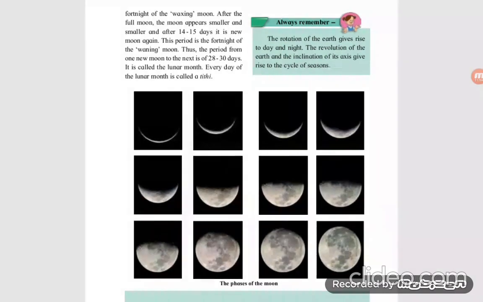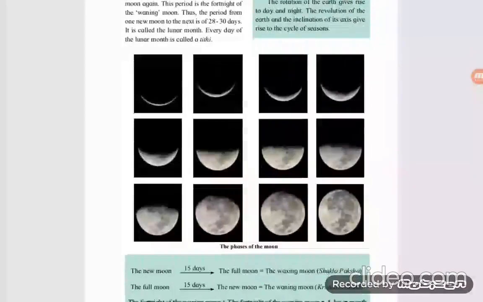मतलब हमारी पृथ्वी के घूमने से, अपने खुद के आजू बाजू घूमने से दिन और रात होते हैं. पृथ्वी जब सूरज के आजू बाजू घूमती है, the revolution of the earth and inclination, और उसका जो axis है वो हल्का inclined है, उसके कारण seasons होते हैं. मतलब summer, winter, rainy season, and the 6 more seasons are there because of this inclined axis and the revolution.